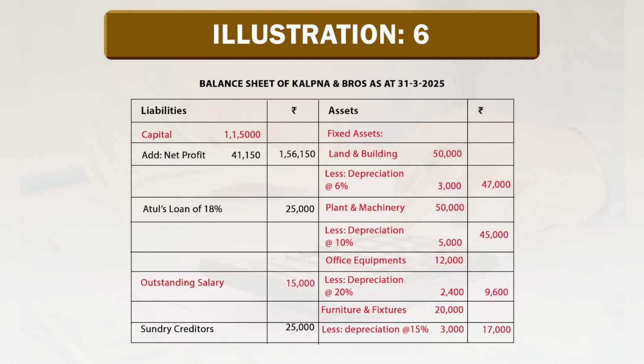Guys, now there are some other adjustments we need to discuss. See guys, we have already given effect of depreciation on land and building at 6%, plant and machinery at the rate of 10%, office equipment at the rate of 20% and furniture and fixtures at the rate of 15%.